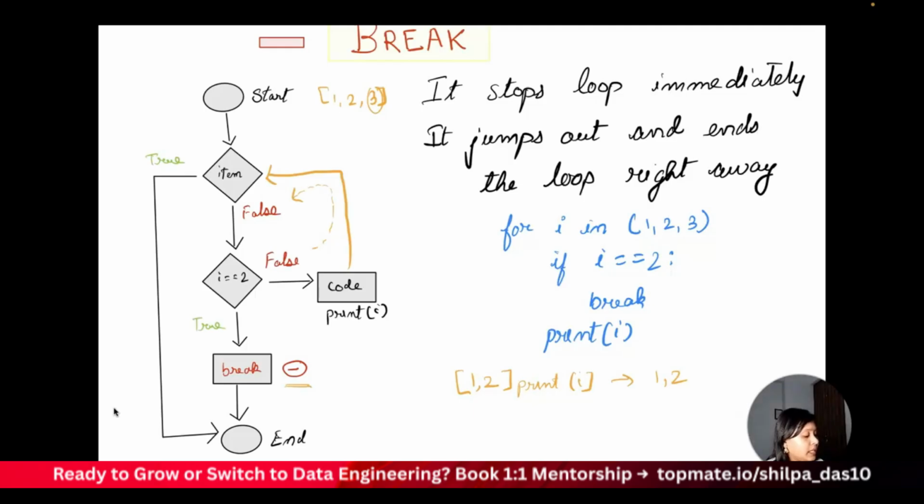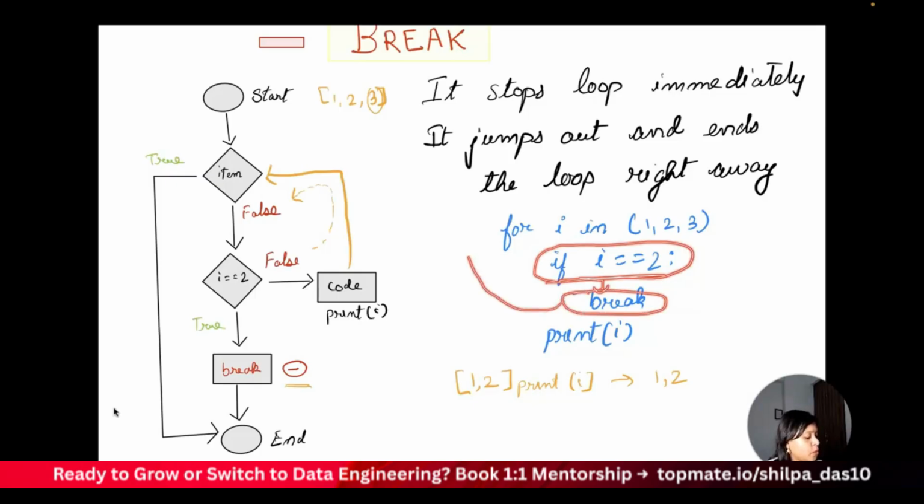So how exactly is it written? It's written: for i in 1, 2, 3. If I meet this condition, if this particular condition is satisfied, then it goes to this particular statement, that is break.